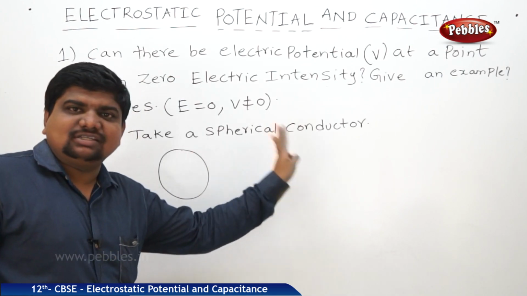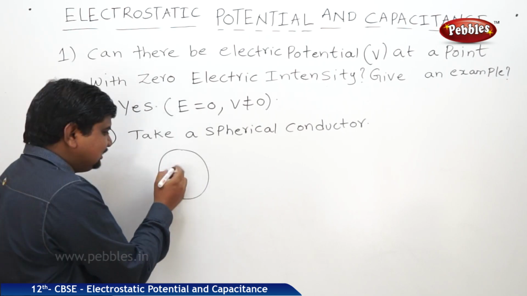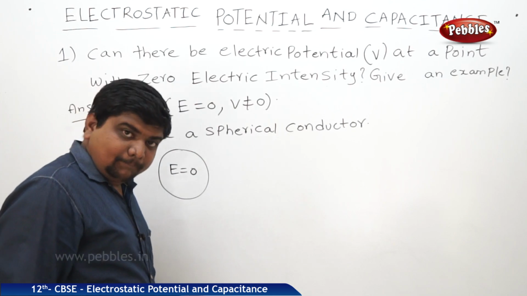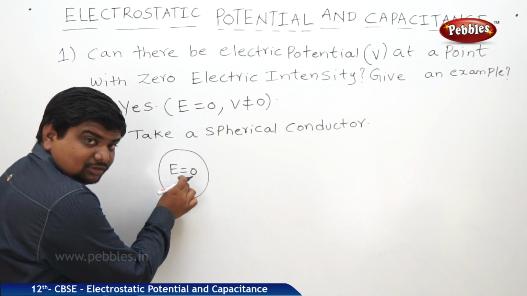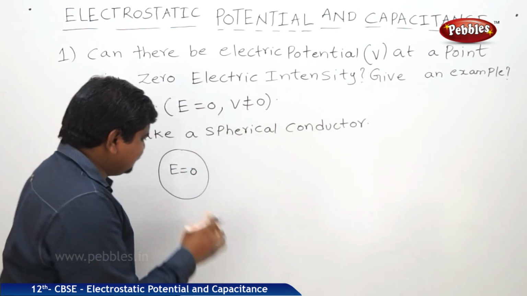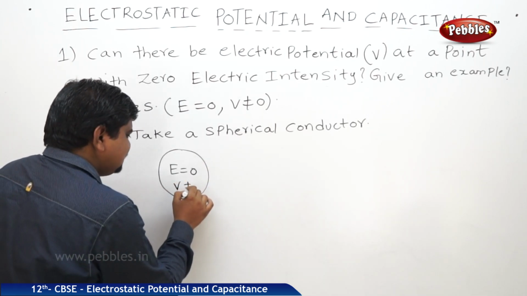Charge always expels out. That means inside the spherical conductor, electric field intensity is 0. But charge is expelling out, so maybe here the potential is 0, but outside it has some value. That means the potential difference won't be 0. That means this is one example.